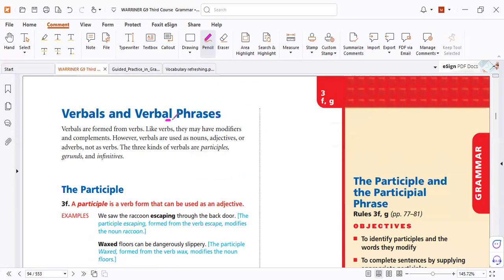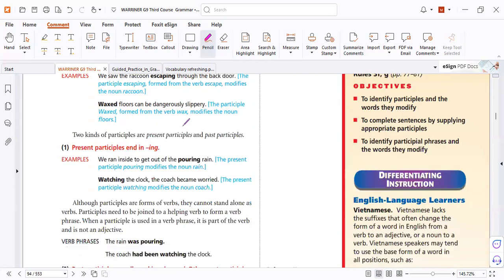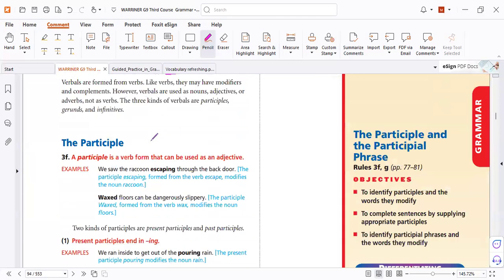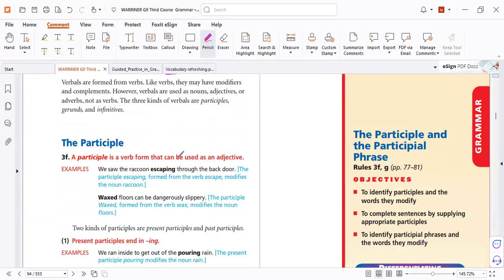It's called verbal phrases. It is from the name verb, so it starts with a verb. All right. But before we study the phrases, we need to understand what a participle is. What is a participle? Verb plus ing.